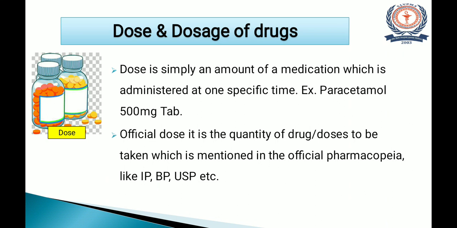There is a difference with official dose. Official dose is nothing but the quantity of drug or dose to be taken which is mentioned in the official books. Official books like pharmacopoeia. We know different types of pharmacopoeias like Indian pharmacopoeia, British pharmacopoeia, United States pharmacopoeia and so on. So this is the definition of dose and official dose.